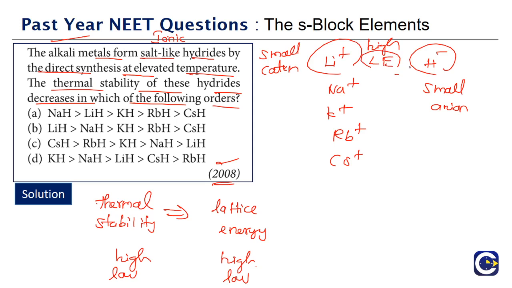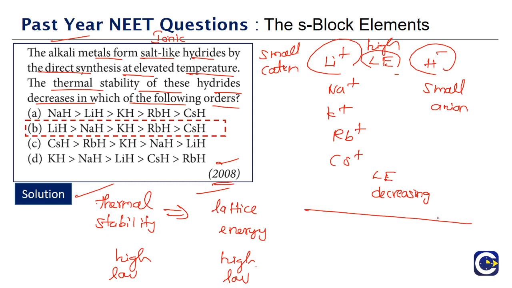As you go down the group, what is happening? The lattice energy is decreasing, which means thermal stability also will be decreasing. So lithium hydride will be more thermally stable than sodium hydride, than potassium hydride, than rubidium hydride, than cesium hydride. So always remember this, the thermal stability will depend upon the lattice energy.